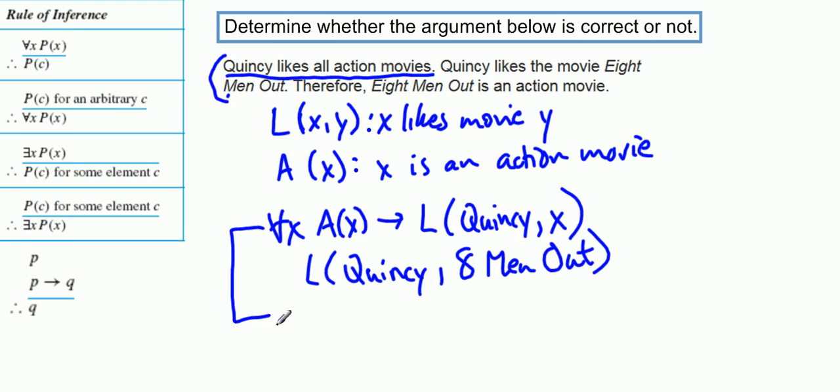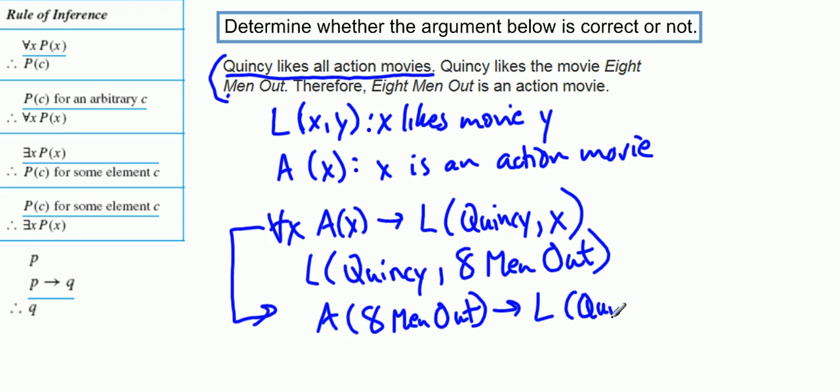Well, if we take this particular universally quantified statement and apply it to 8 Men Out, we would be saying A of 8 Men Out would imply likes(Quincy, 8 Men Out). Okay? So we've instantiated that for the one specific occurrence of the movie 8 Men Out.